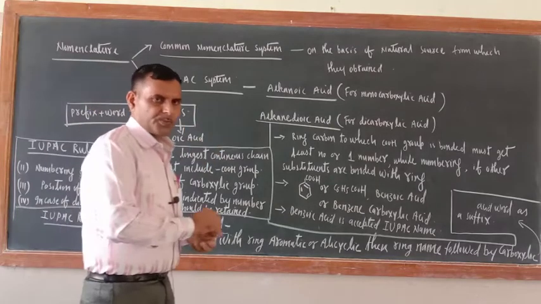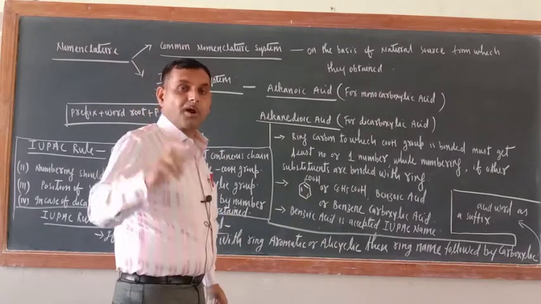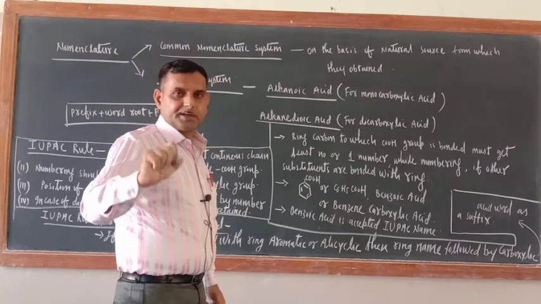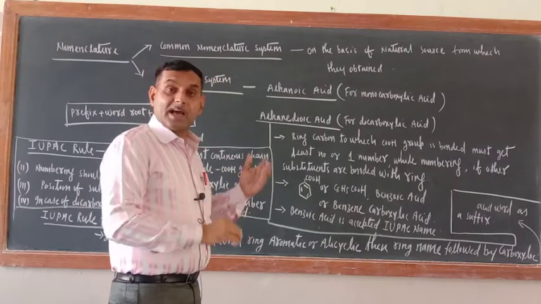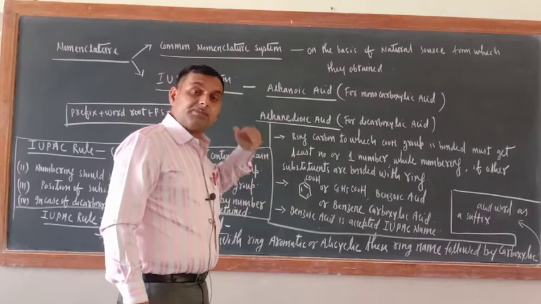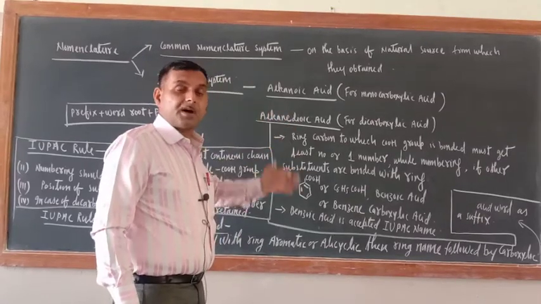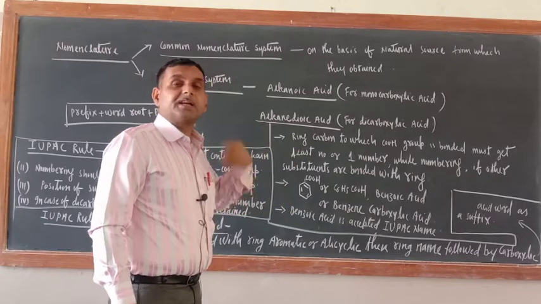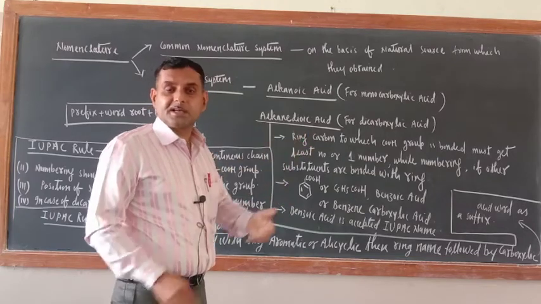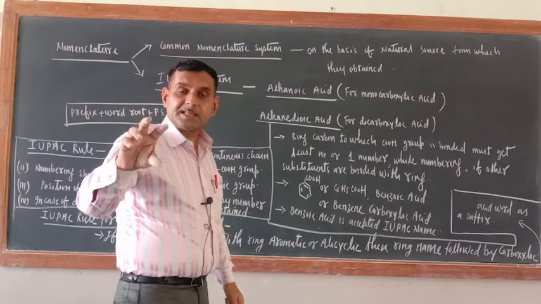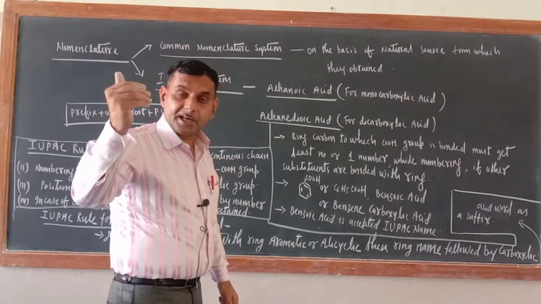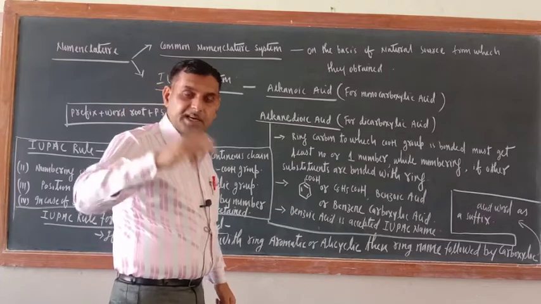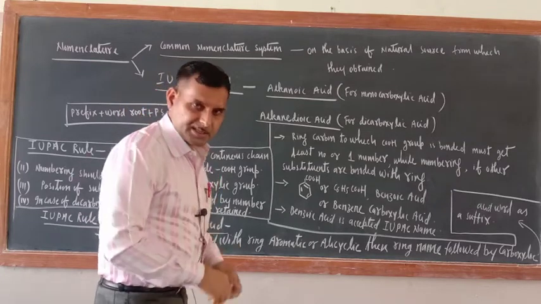Like just see, formic acid. Formica is a Latin word, and the meaning of this one is red ants. Since formic acid is obtained from destructive distillation of red ants, that is why it is known as formic acid. So what is the source of formic acid? Red ants. And in Latin, formica means red ants. That is why it is known as formic acid.